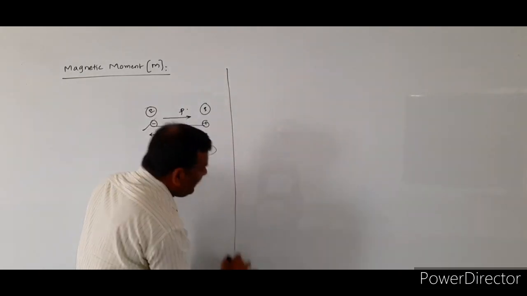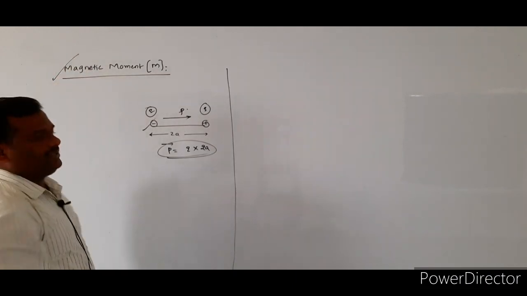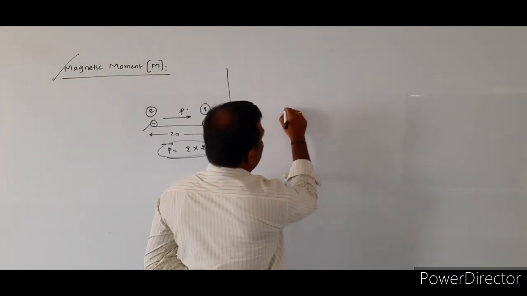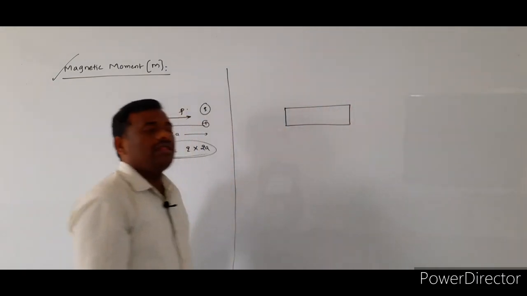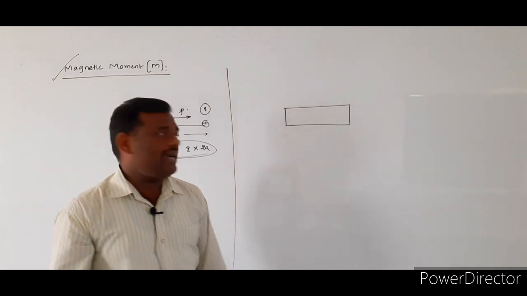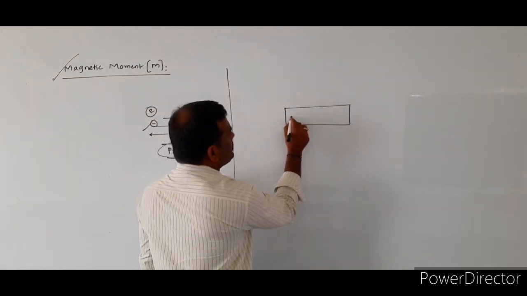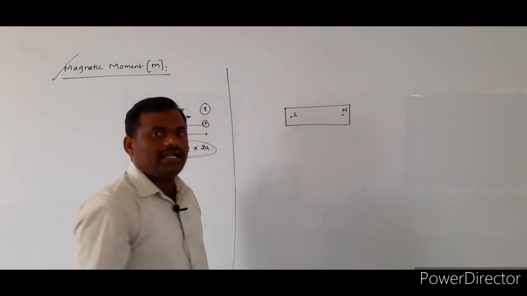Now, how can we define the term magnetic moment? Here we have to consider the magnetic dipole. The magnetic dipole is simply a bar magnet, because it consists of two poles: one is the south pole, another is the north pole.